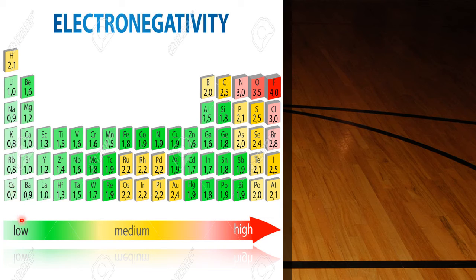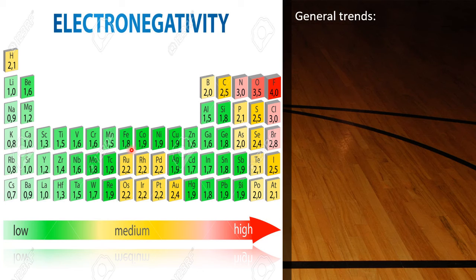Now this arrow mark indicates electronegativity goes on increasing from left to right. On the right side of the modern periodic table you will find the most electronegative, and on the left side you will find the least electronegative or most electropositive. In between you will find moderate electronegative or moderate electropositive, depending upon the type of electronic configuration. So extreme left, least electronegative or most electropositive; extreme right, most electronegative or least electropositive. This is the trend shown on this table.